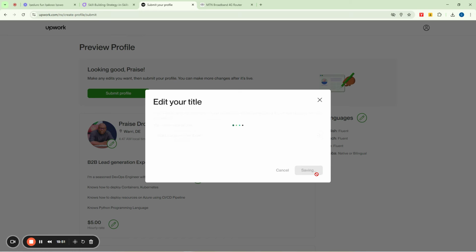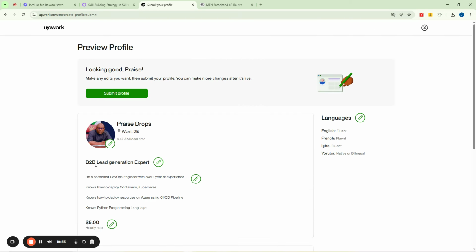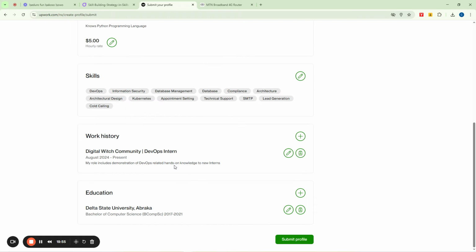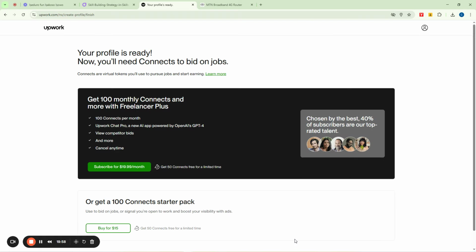You can also save, right? So you just updated this one. The next thing is to say submit profile here at the bottom. Now it is saying your profile is ready, now you need connects to bid on jobs. So you say get 100 monthly connects.